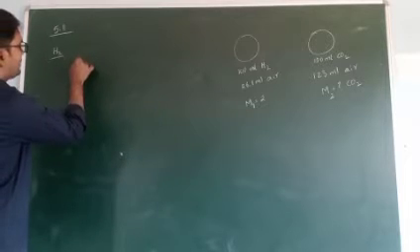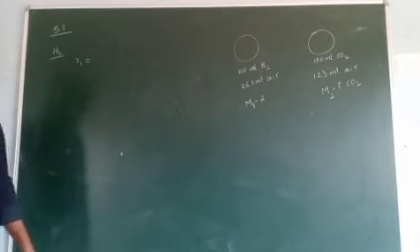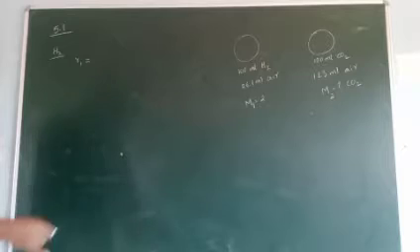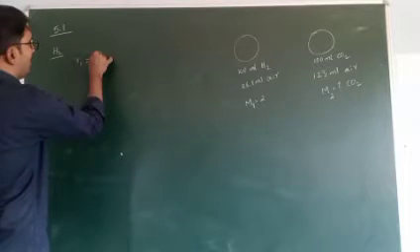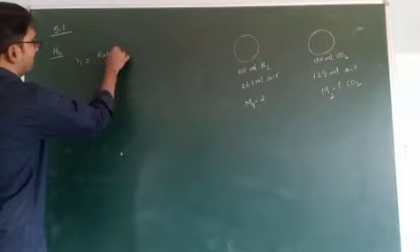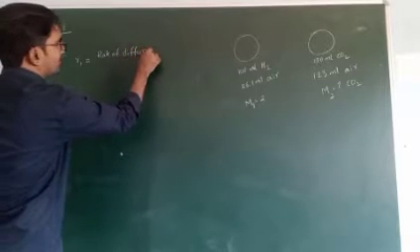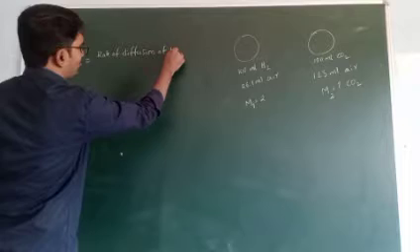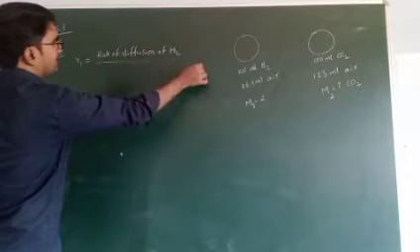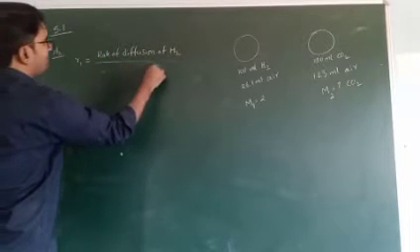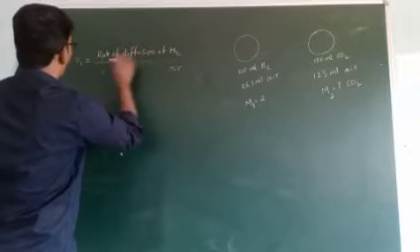First, R1 is equal to the rate of diffusion of H2 by the rate of diffusion of air. Sir, why are you writing rates?